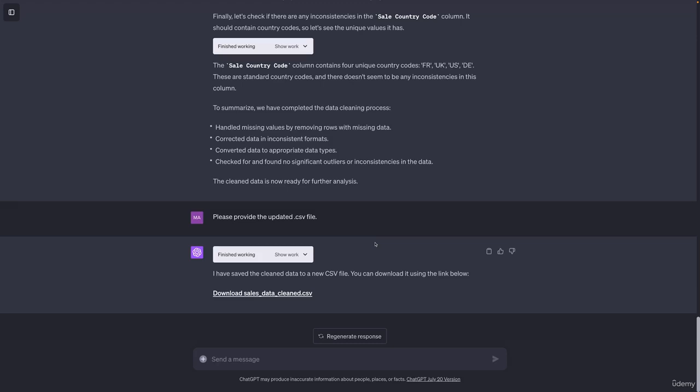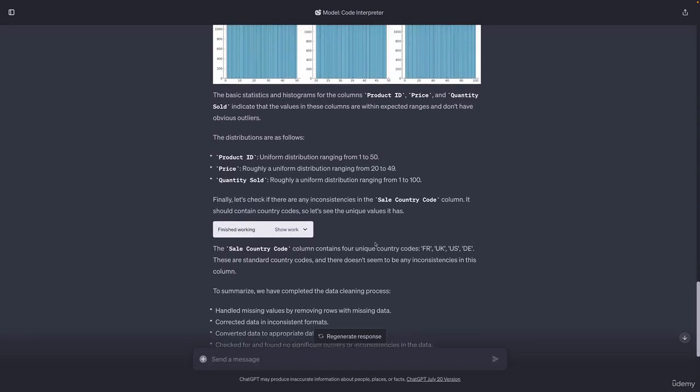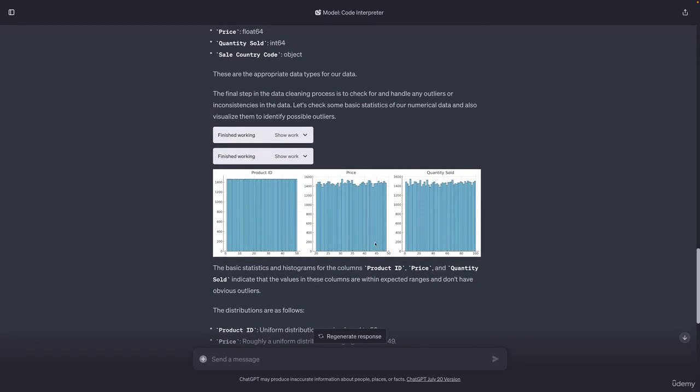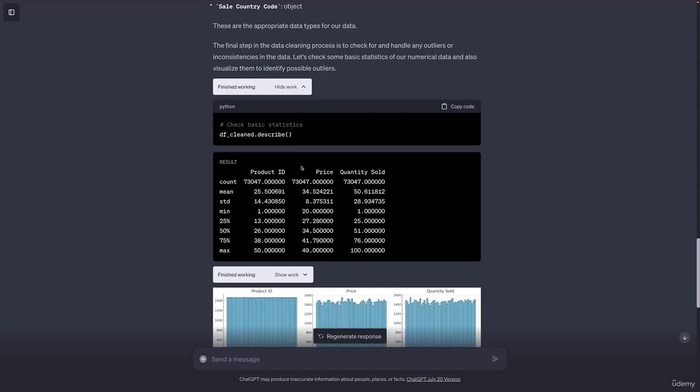I mentioned that the data analysis part contains descriptive statistics, for example. In this case, the code interpreter ran these already as part of the data preparation process up here, which is not a problem at all. Typically, we would do it in the next step though. Still, we can have a look at the table right here to see the row count, the mean for the specific columns, the standard deviation, and many other things.